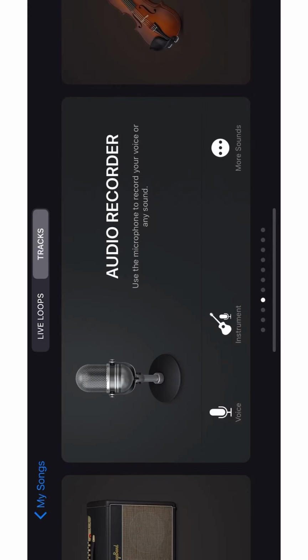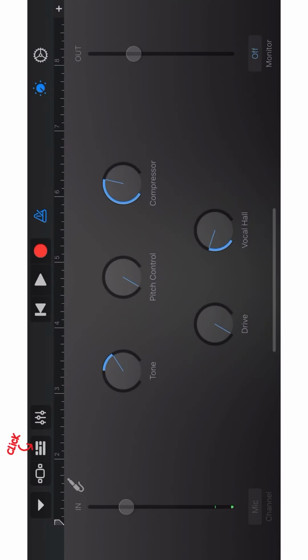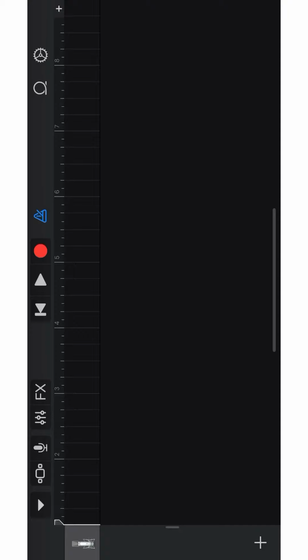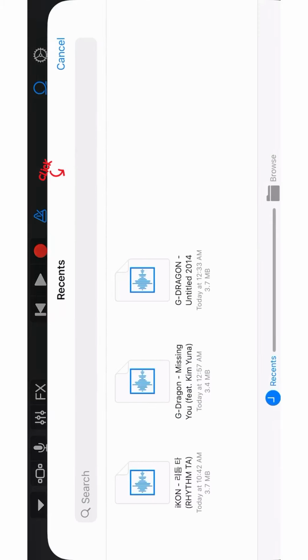Select the voice and click the voice. After that, click the button, click the right button and click the file.